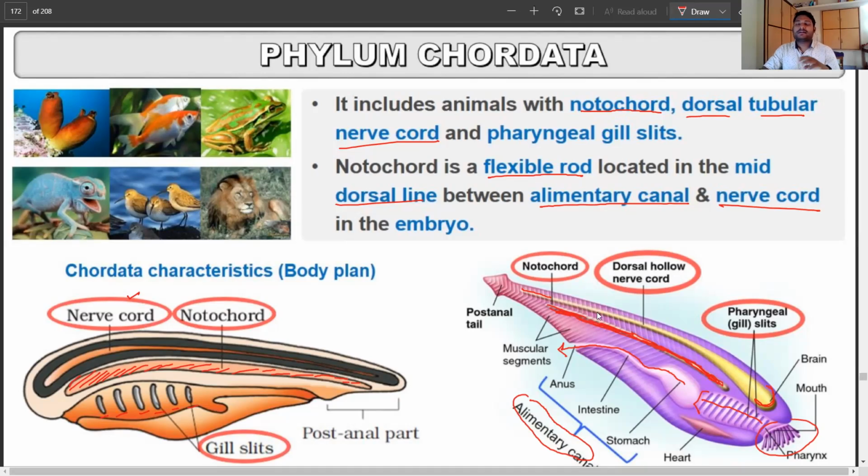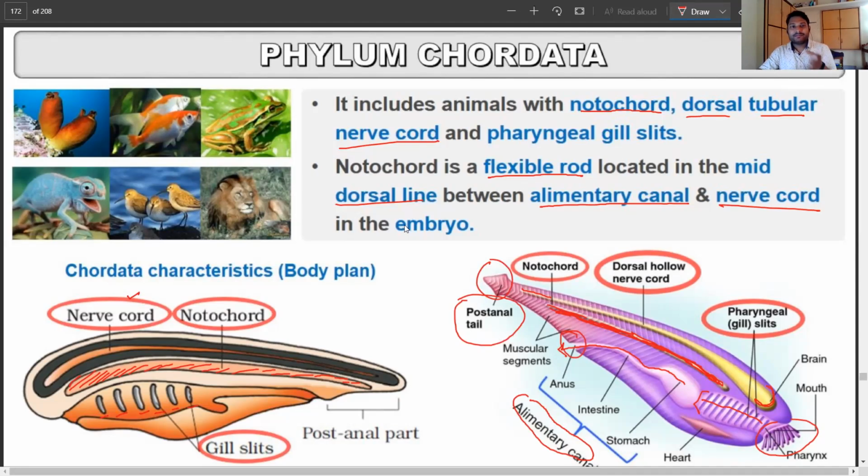Now, another unique feature that most of the organisms belonging to this phylum exhibit is the post-anal tail. That is another point that you have to keep in mind. What do you mean by post-anal tail? That means you're going to have the anus, and beyond the anal opening, there is a tail, and that is simply what is called the post-anal tail.